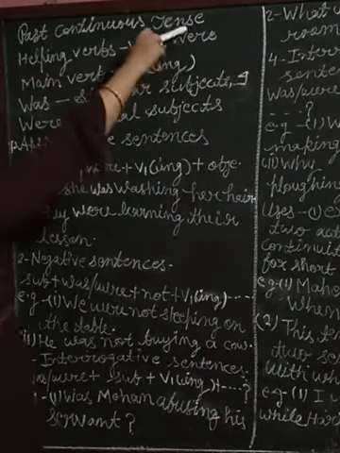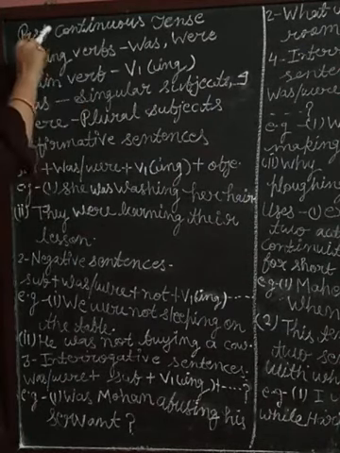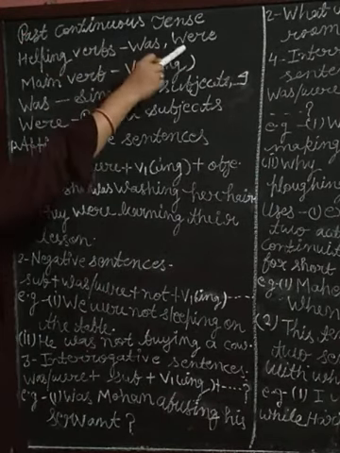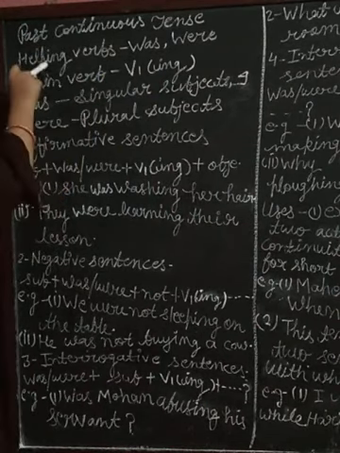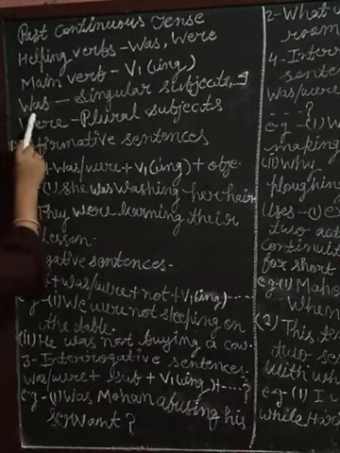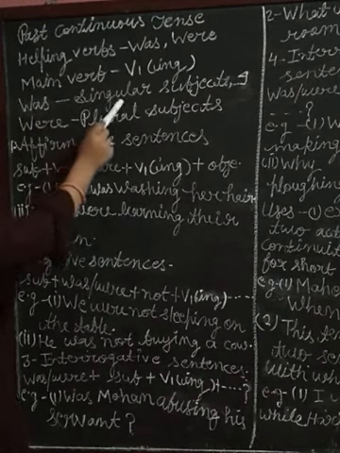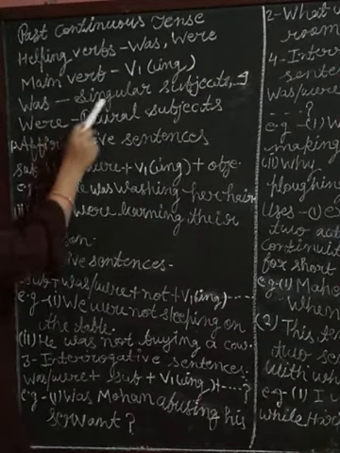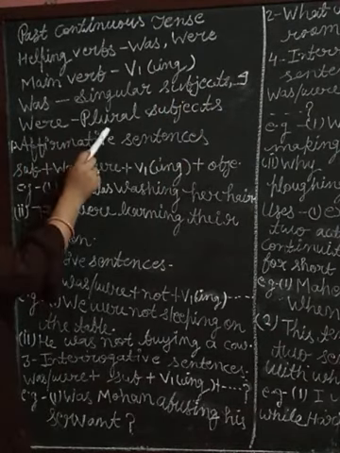Past continuous tense. Students, the helping verbs used in this sentence are was and were. Was and were helping verbs are used in past continuous tense. As a main verb we use the verb's first form with ing. We use was with singular subjects and I. We use were with plural subjects.